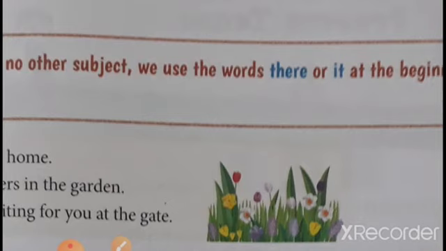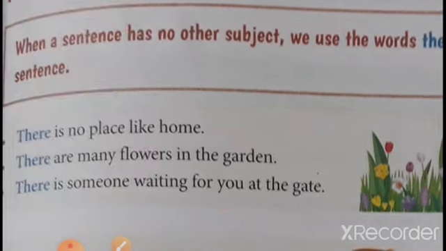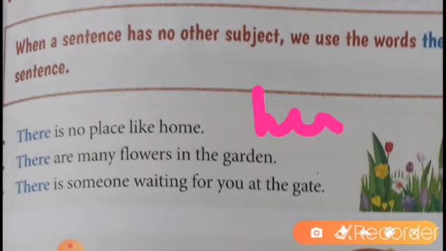First of all, I will give you some important information. There is an adverb of place, and there is the opposite of here, H-E-R-E.